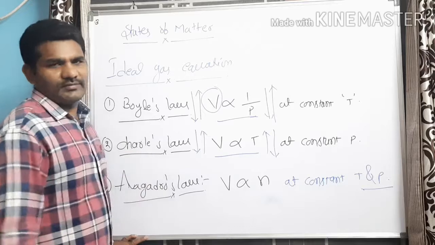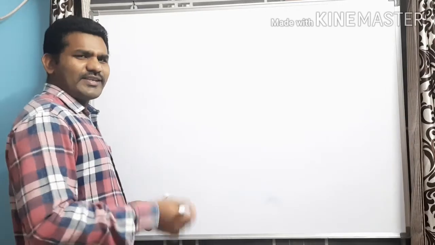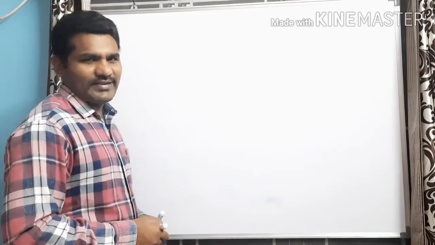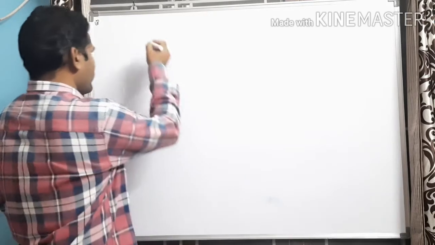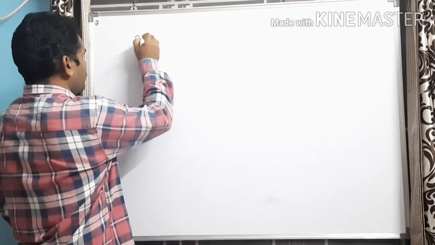How? Let us try to see. Now, let us derive the ideal gas equation. Before going to derive it, let us recall.